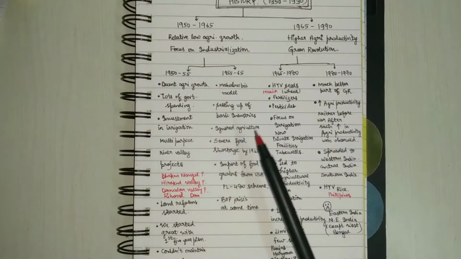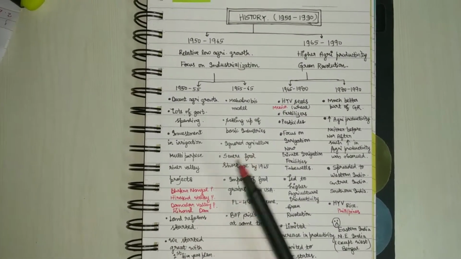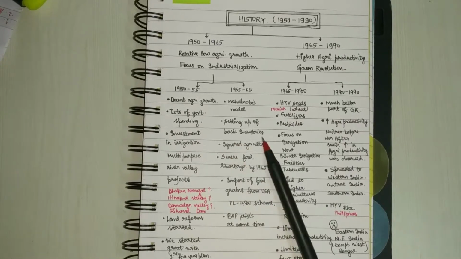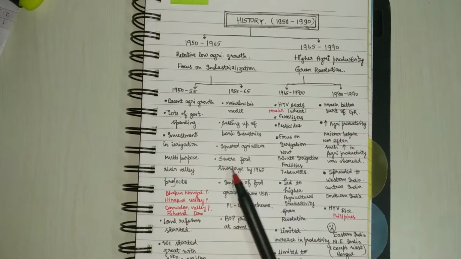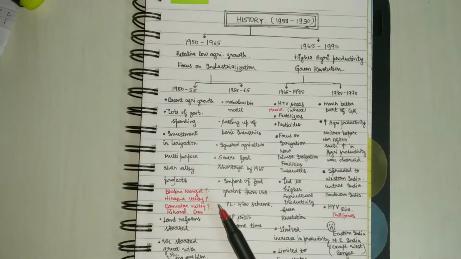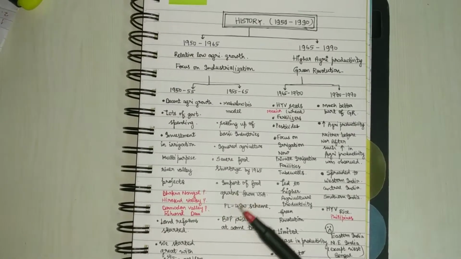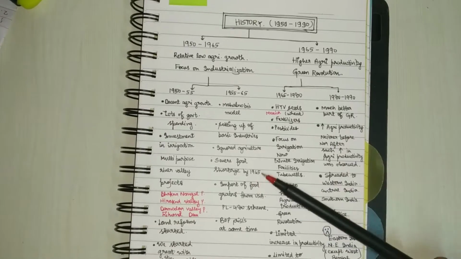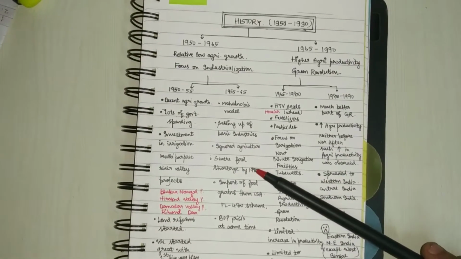And hence it ignored agriculture. Because of this, severe food shortage by 1965, accompanied with the BOP crisis at the same time, right? So in 1965-66, we saw a severe drought.